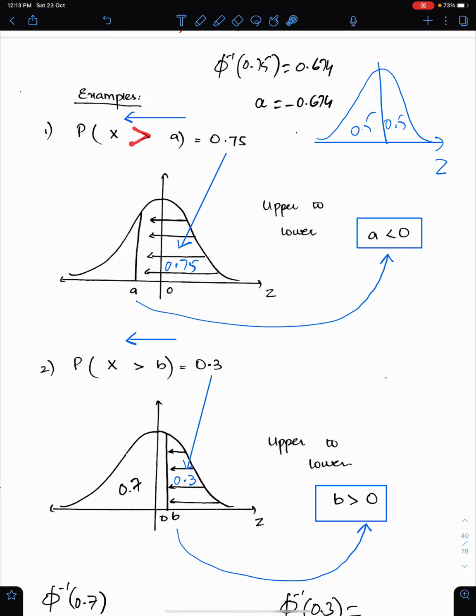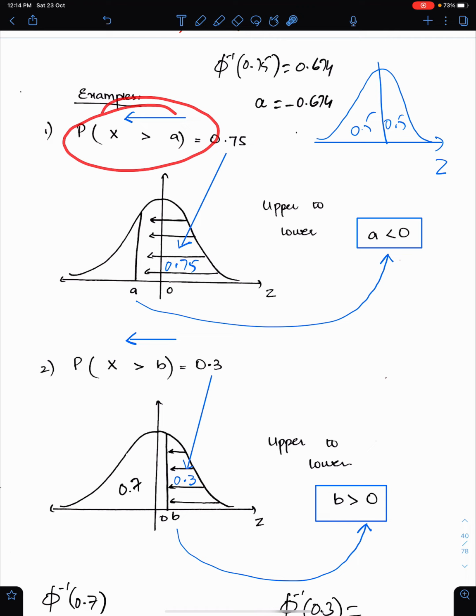According to this sign, we have to shade from upper limit to the lower limit, and since this area is greater than 0.5, we have to cross this central line, because till this central line the area is 0.5. So A is negative. Phi inverse 0.75 is this, but you have to write your answer as minus 0.674. You have to put the negative sign yourself according to this sketch.